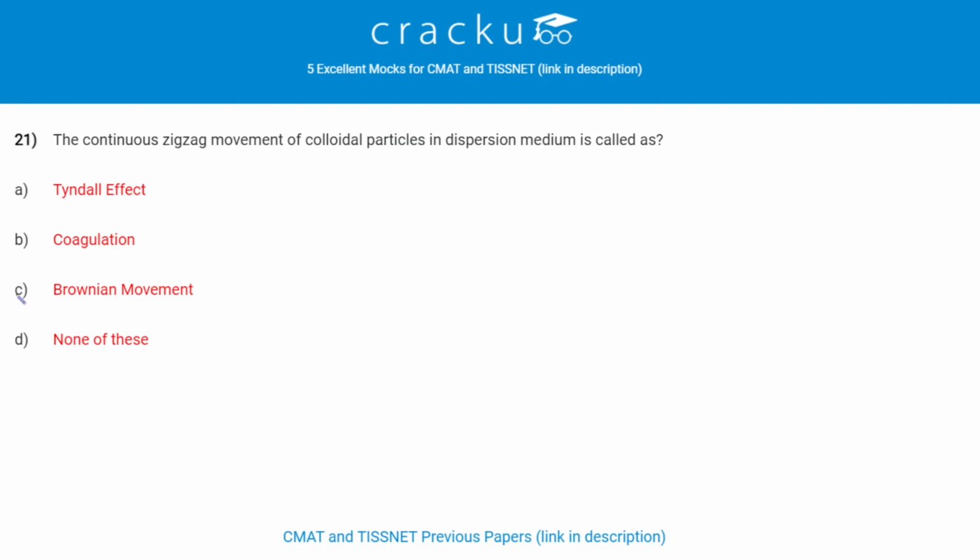Next question. The continuous zigzag movement of colloidal particles in dispersion medium is called as? It is called as Brownian movement. Since we are seeing Tyndall effect here, Tyndall effect means scattering of a beam of light by a medium containing small suspended particles. Like in a sunny room, we can observe small smoke dust particles. That is called Tyndall effect.